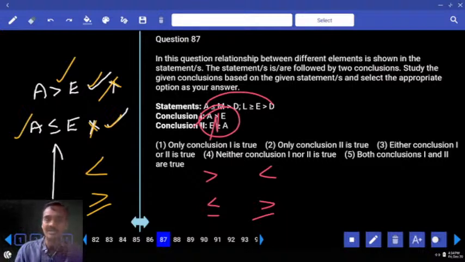All these 3 symbols must be present in only 2 conclusions and in the statement, and an opposite symbol must be there. Then it is either or.